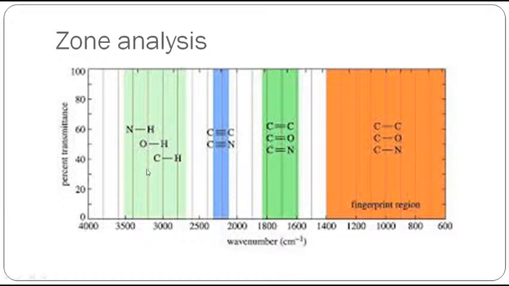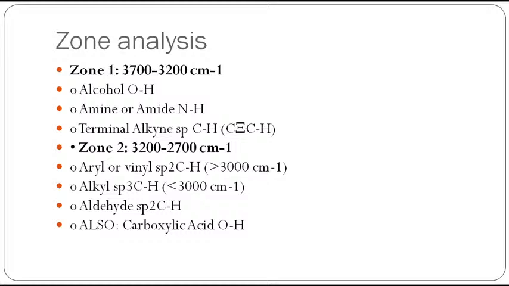Only these three are possible above 3100, and only a few compounds show peaks there. But below 3100, almost every compound shows a peak, because almost every compound has a CH3 or CH2 group, and therefore every compound has a sharp CH peak at 3000. This is what is called the zone analysis. We shall see the zones one by one, and also take example spectra to find the compound in another video. But here let us have a look at it.